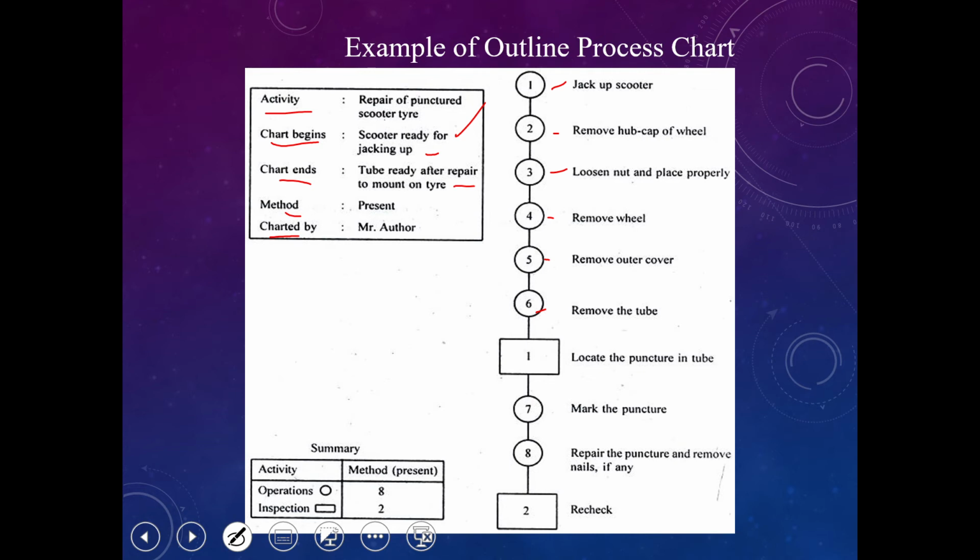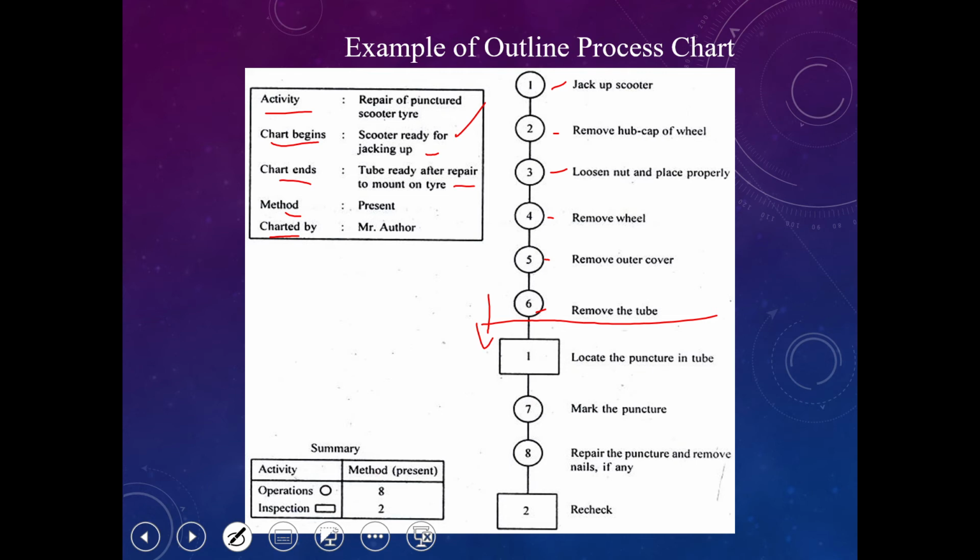That is the process to repair or replace a punctured scooter tire. But after removing the tube, they go for inspection. They inspect the location of the puncture in the tube. That is inspection number 1 before they start the other process.